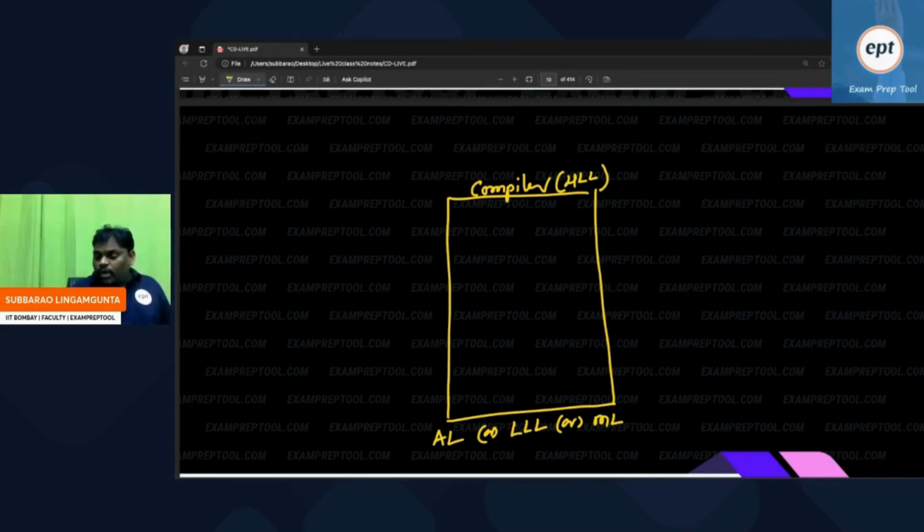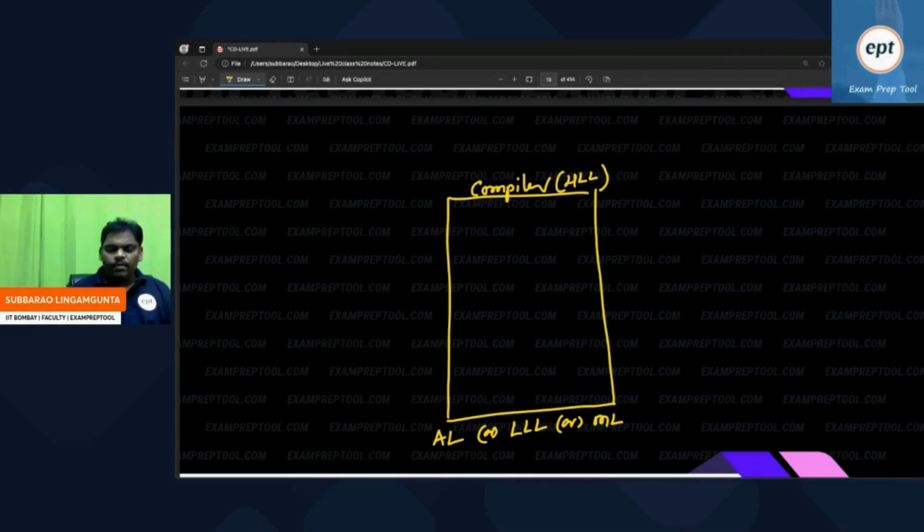Our goal is only this. This is the only discussion. If anyone is confused until now, just know the flow. That's it. Just know the flow, because that is not our discussion. Our discussion is only this: the compiler will take a high-level language as input, and it will produce a low-level language as output.